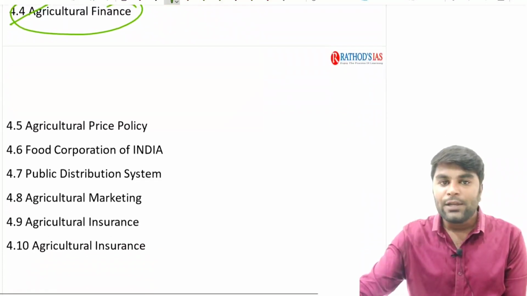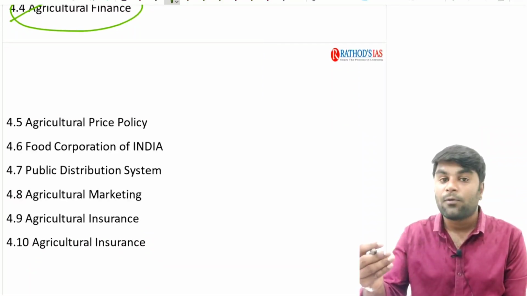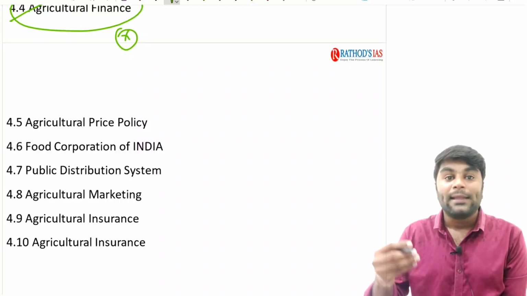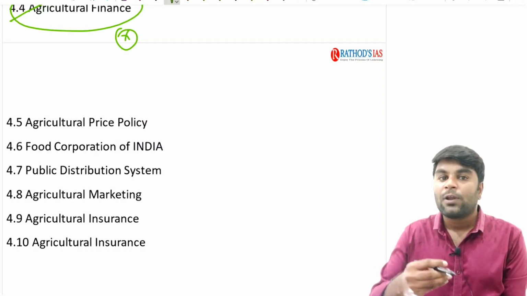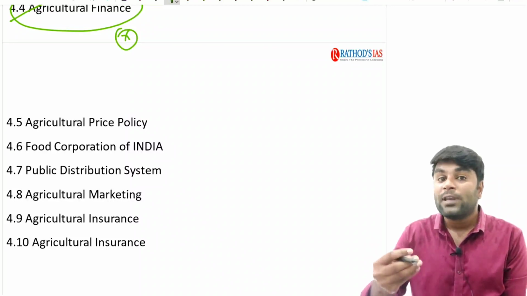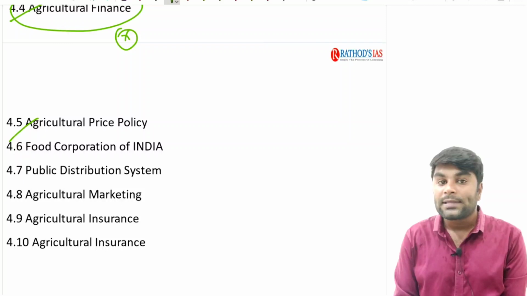Earlier, the scheduled commercial banks did not have a provision for providing such loans to the agriculture sector. In fact, we are going to discuss clearly why the banking sector in the initial phases of the green revolution was reluctant to extend agriculture credit to the farmers, which is very much needed to adopt the modern green revolution. We are going to discuss it clearly.